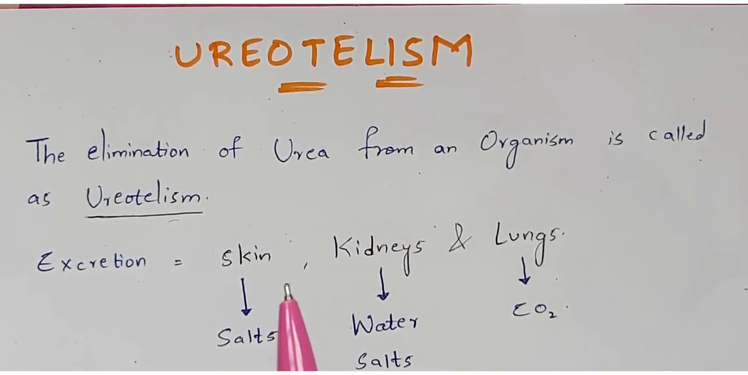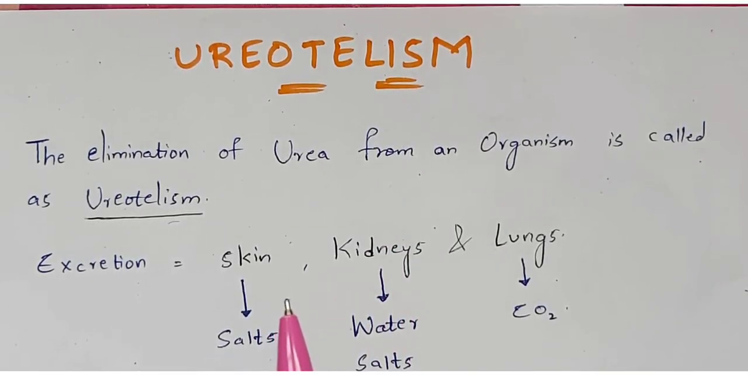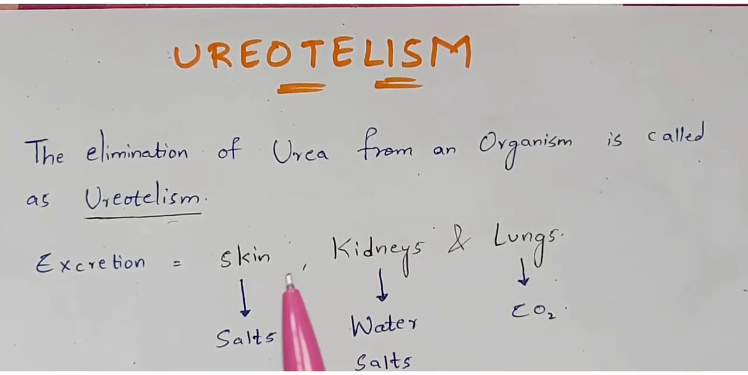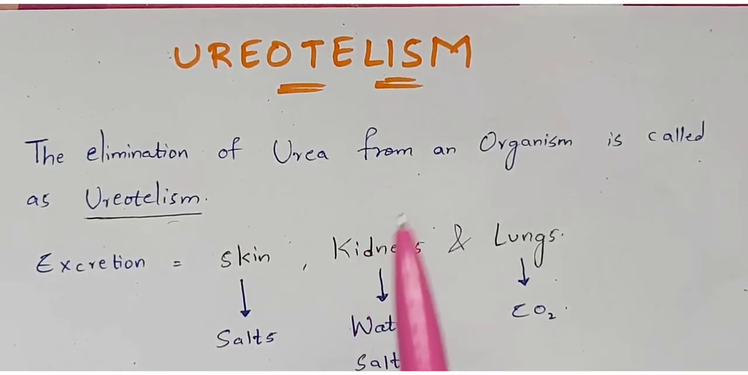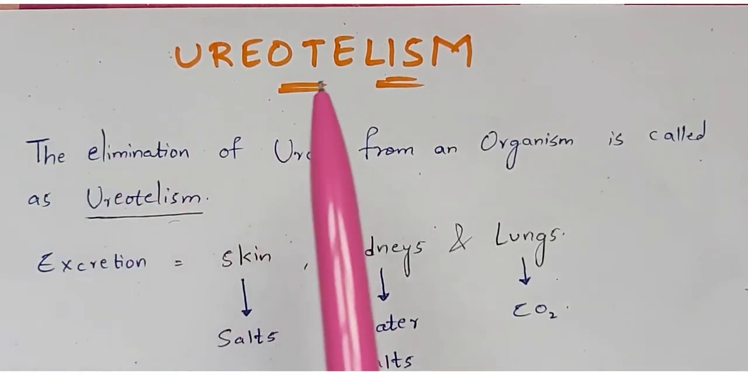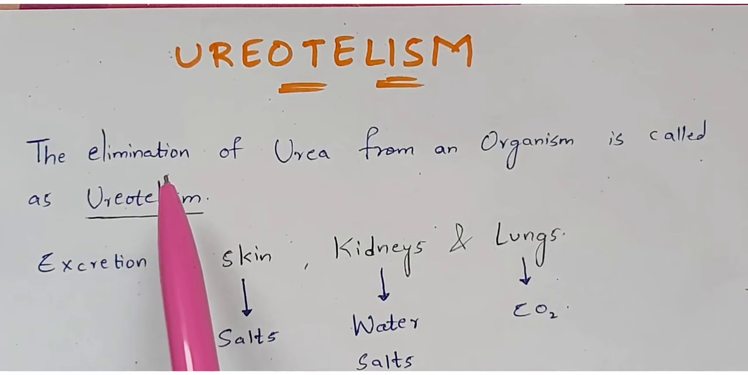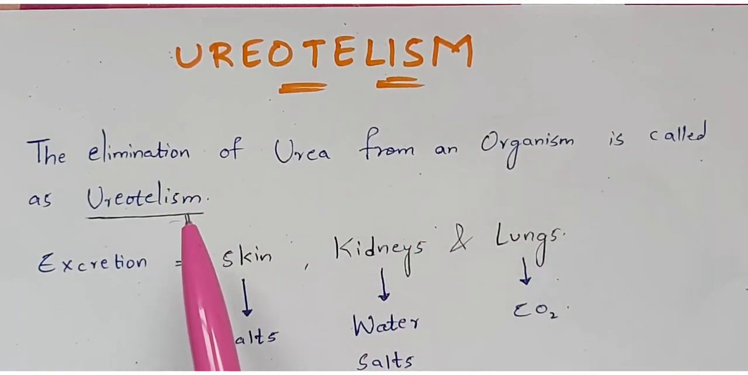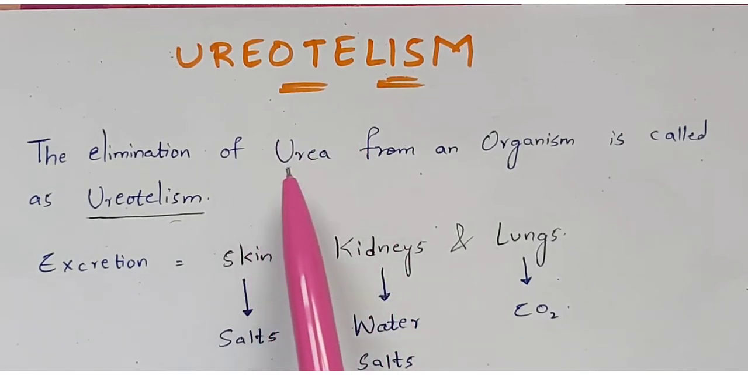Aminotelism is a process where you convert amino acid into ammonia. In the same way, in this process of ureotelism, we convert the amino acid into urea, and finally that urea will be excreted out from the organism in the process of excretion. So what is ureotelism? The simple definition is the elimination of urea from an organism is called ureotelism. Here you are going to excrete this urea.